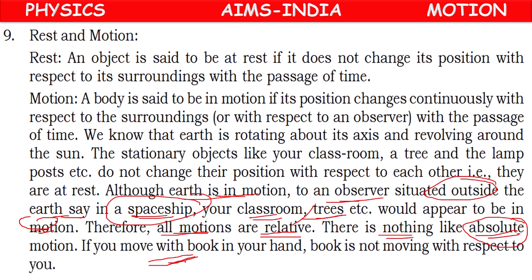If you move a book in your hand, the book is not moving with respect to you. But according to another observer, the book will be moving. According to your hand, it is going along with your hand. With respect to the hand, it is not moving. But with respect to the eyes, the book will be moving. If the observer is the hand, it is not moving because it is along with the hand. If the observer is the eye, according to the eye, it is moving. Like that also we can take.